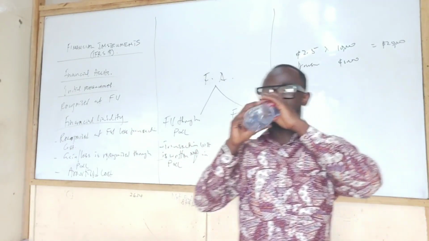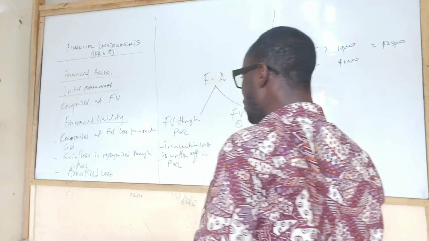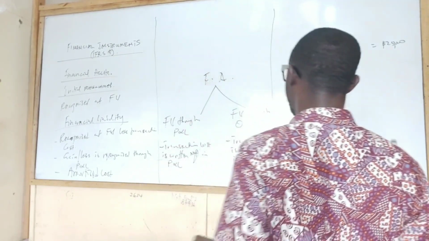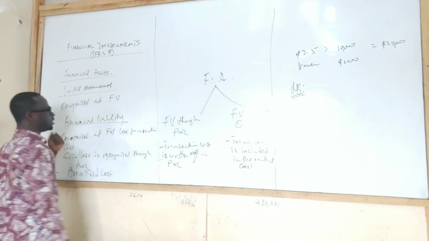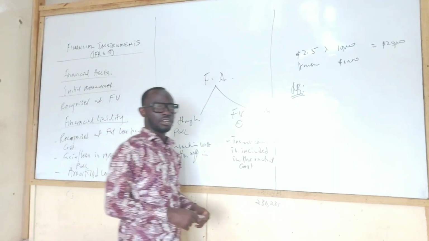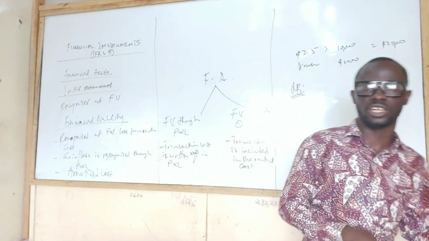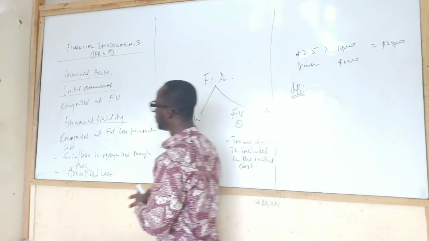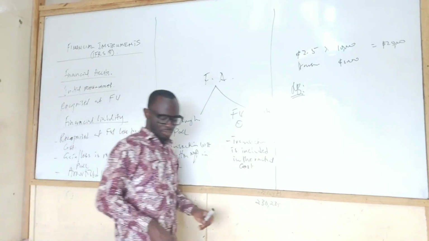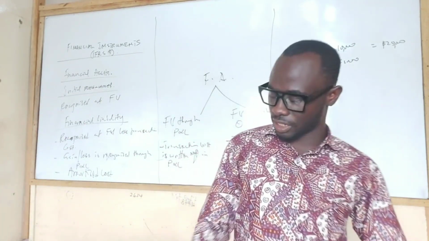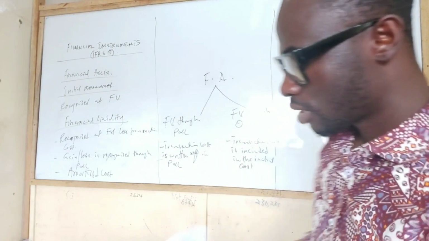Can you repeat your last statement? If the entity derecognizes a financial asset or financial liability, the gain or loss is recognized in the income statement. Derecognizing means what?